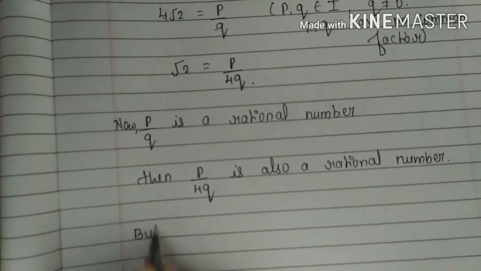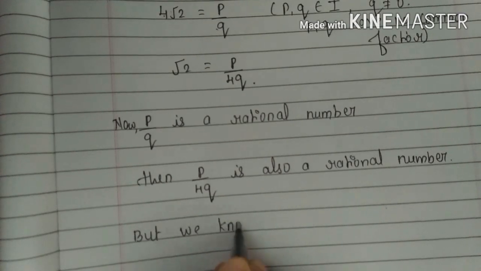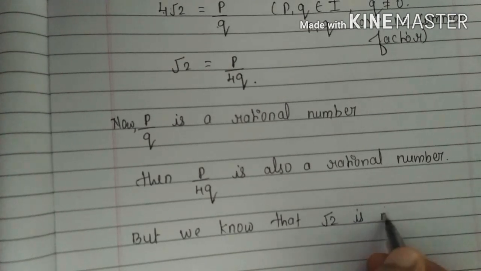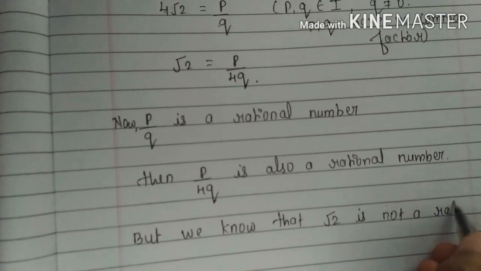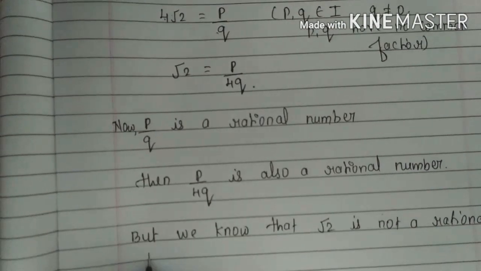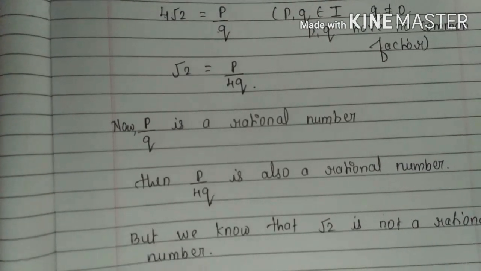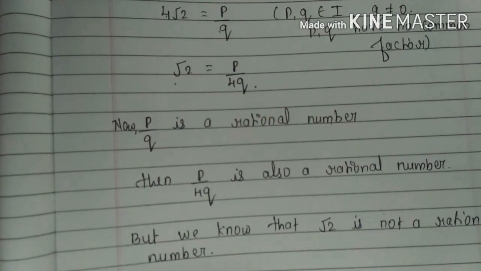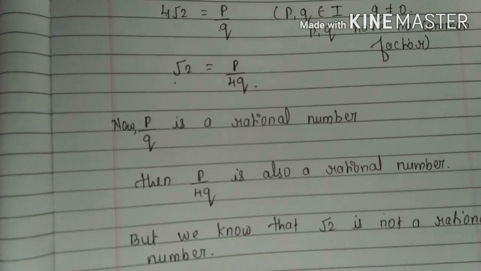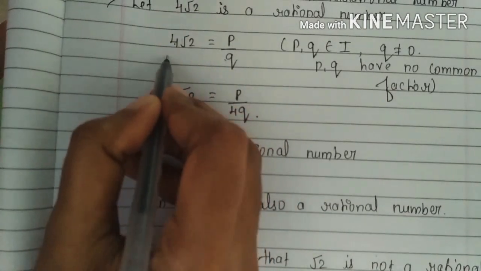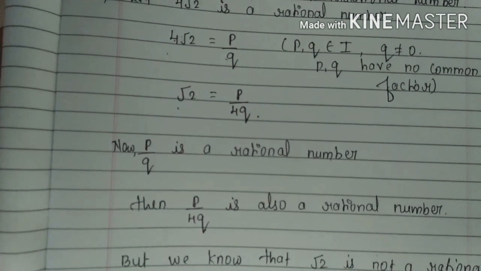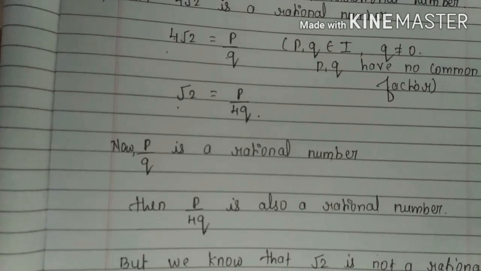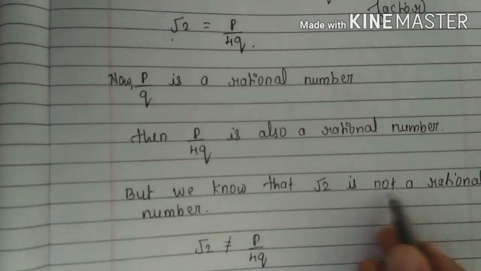But we know that root 2 is not a rational number. If it is not a rational number, that means these two are not equal. This root 2 is not equal to P upon 4Q. If they are not equal, that means this 4 root 2 is also not equal to P upon Q. That means this 4 root 2 is not a rational number.